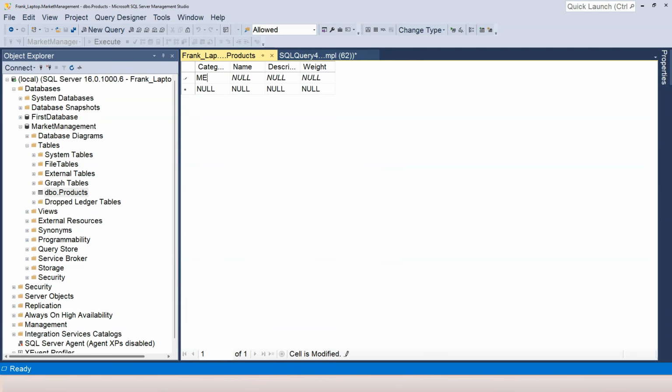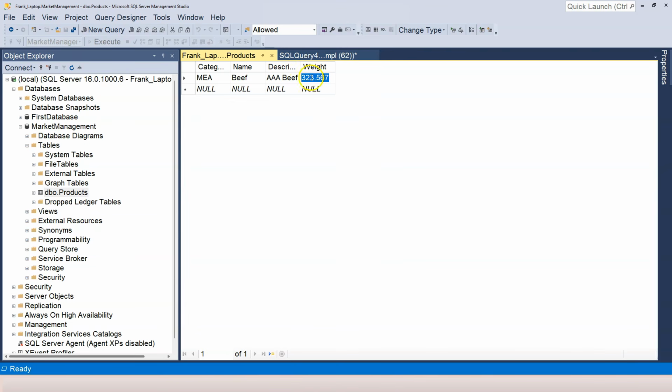Again, this is going to be meat, so MEA, and the name is beef, and description, just some random description. And the weight, let's say I have 323 kilogram, 0.567. When I click out of the row, the data is stored here. You can see that 0.567 is stored here accurately.